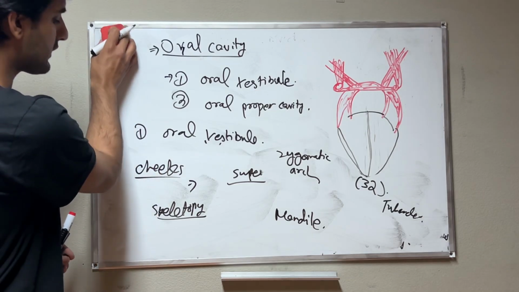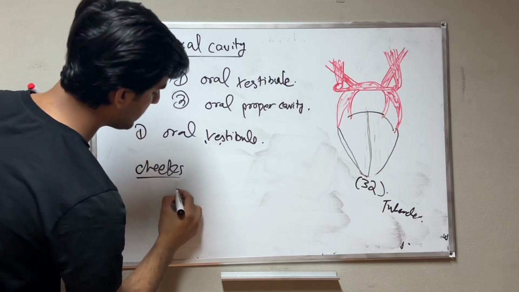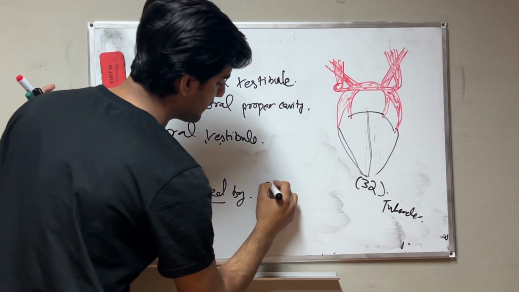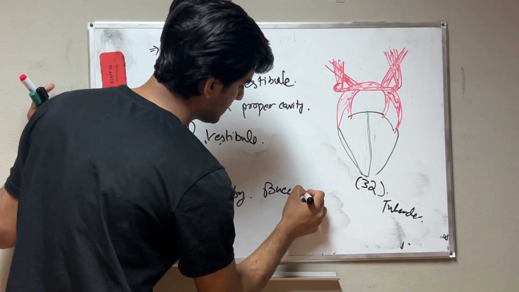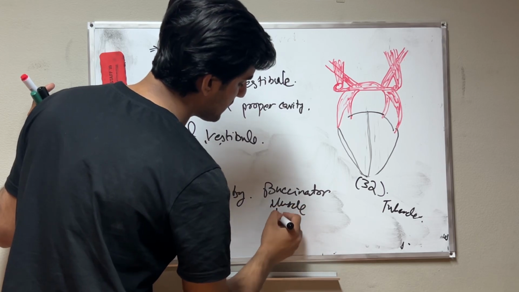If you talk about the covering of the cheeks, there we have the buccinator muscle, and the buccinator muscle is covered by what?